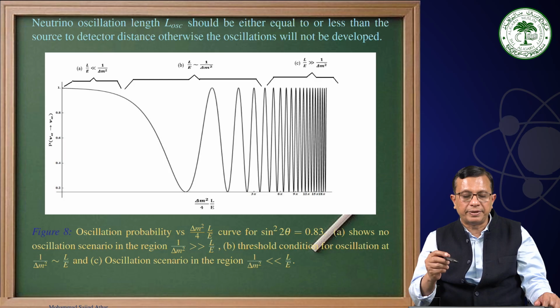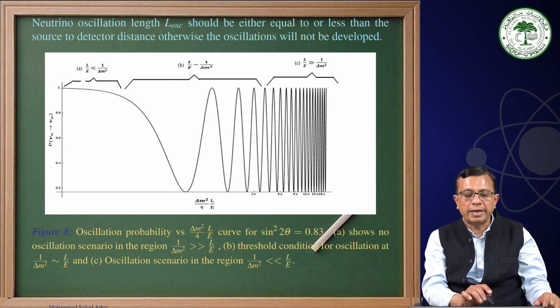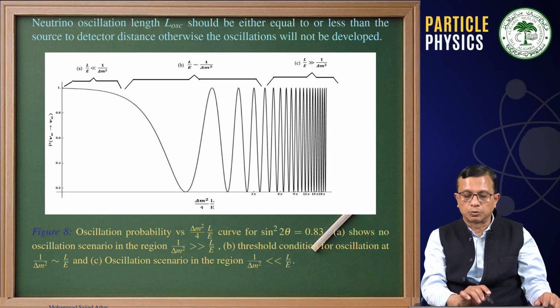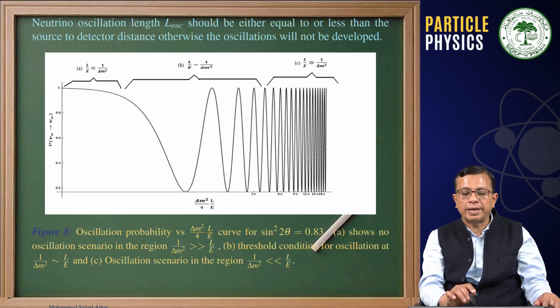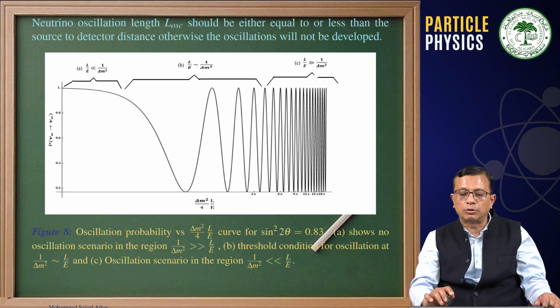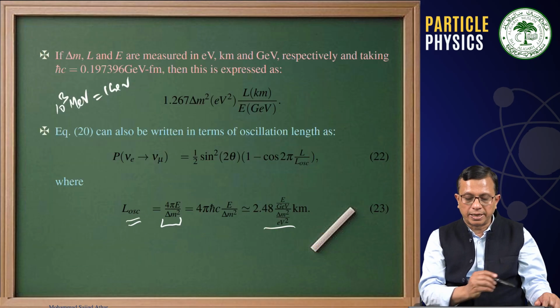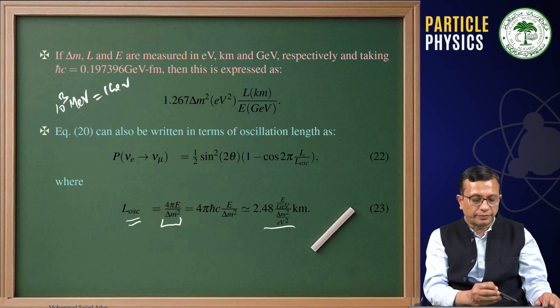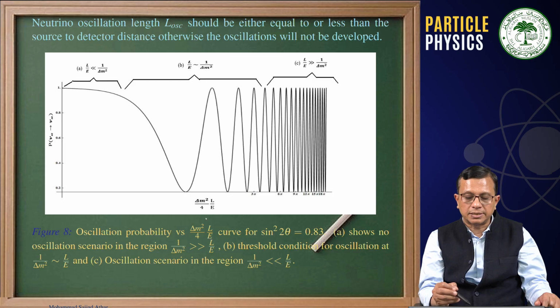where E is in GeV. And you see, when L by E is much smaller than 1 by Δm², this is one scenario. L by E is of the order of 1 by Δm². And the third scenario is L by E much greater than 1 by Δm². Therefore, this is what we are talking about. And this is Δm² by 4 L by E.